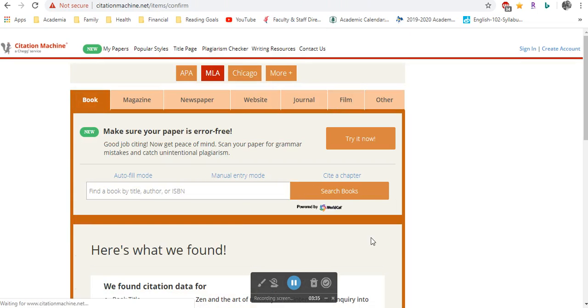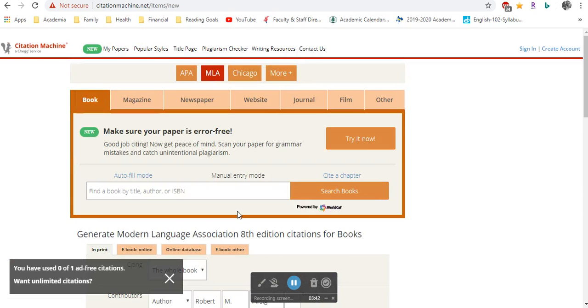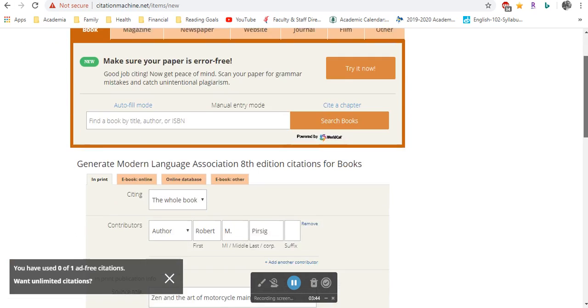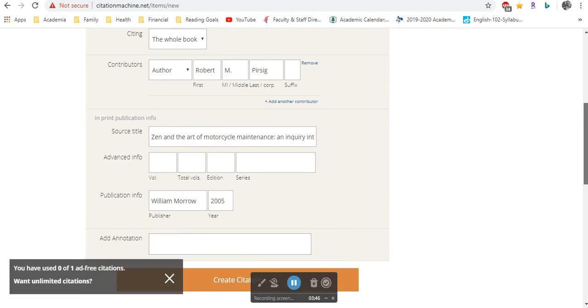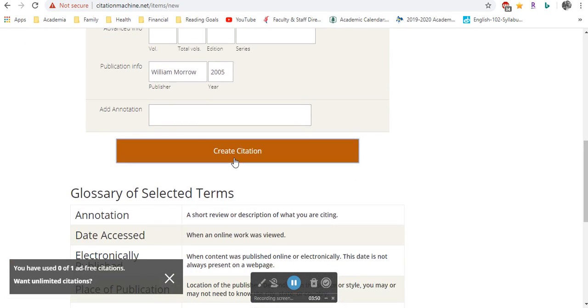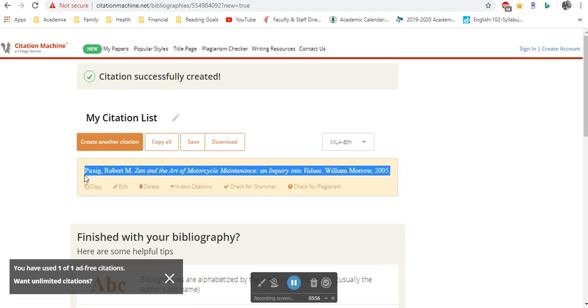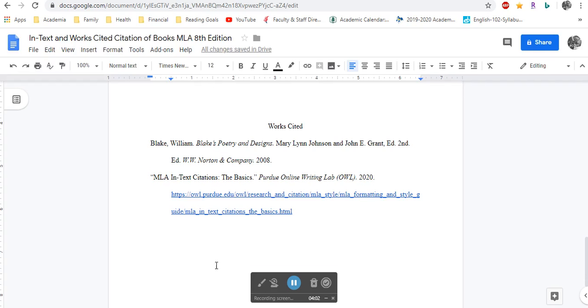So I'm going to hit select, and it's going to give me all that information. I'm going to click final step, and then I'm going to get that information. They're going to have all of that, and I'm going to click create citation, and there's the citation. And this is for when I am citing from a whole book, and a book by a single author.